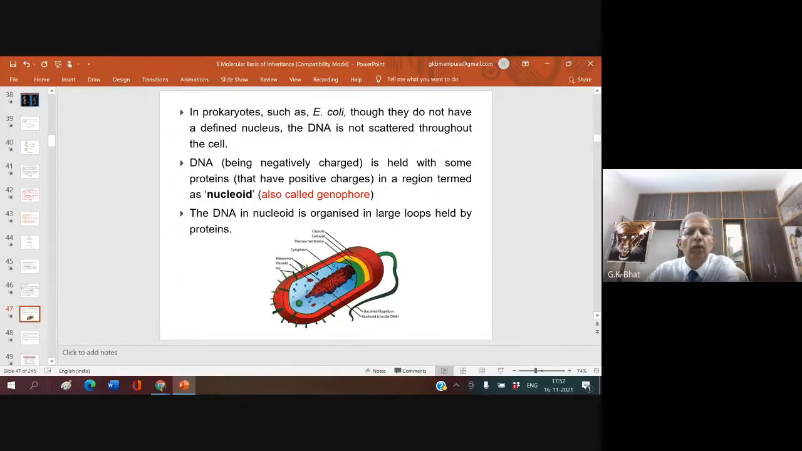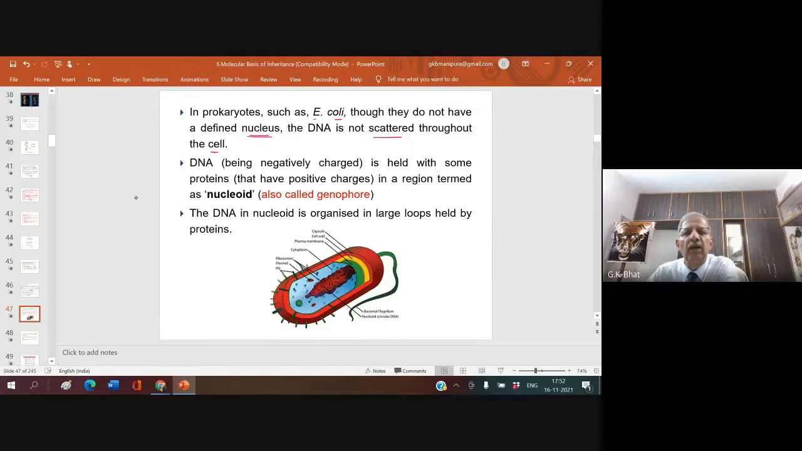Now, in prokaryotes such as E. coli, though they do not have a defined nucleus, this is one of the most important features. In prokaryotes, you do not come across a well-defined nucleus with a nuclear membrane at all. So the DNA is not scattered throughout the cell. You can see here, this is DNA.